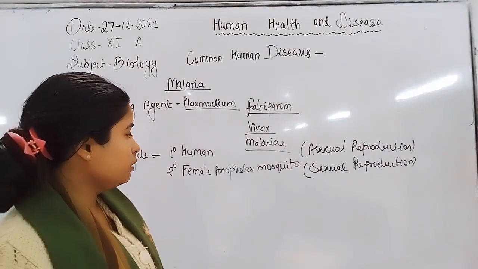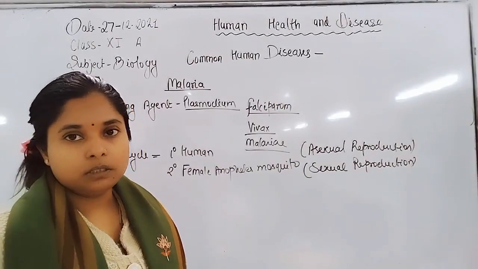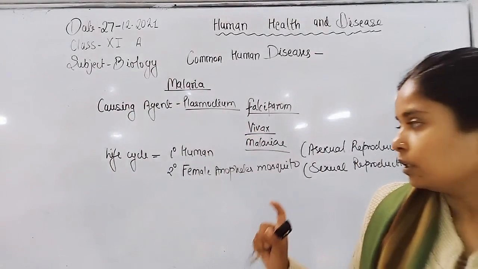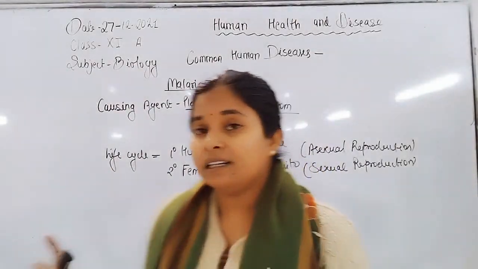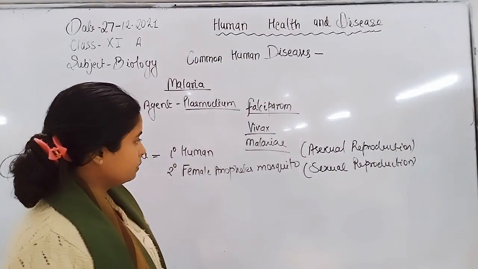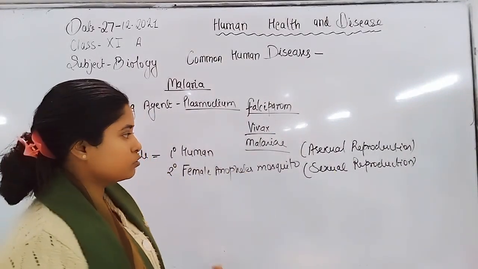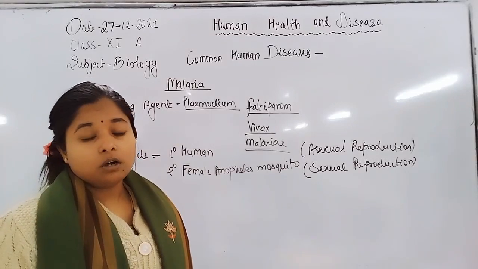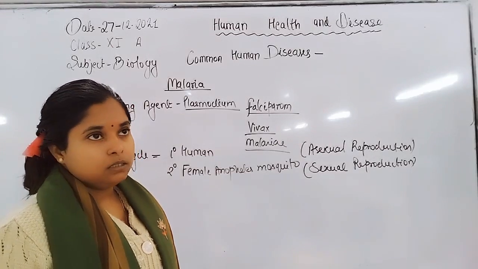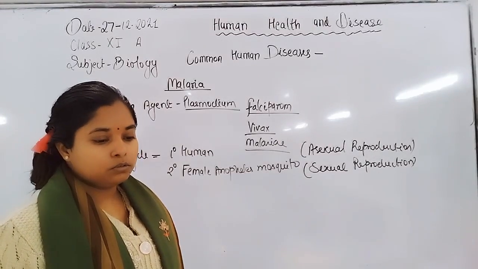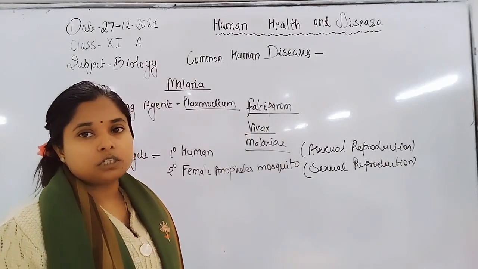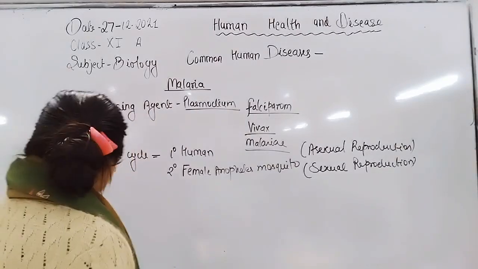The infective agent of humans is the sporozoite. The sporozoite first infects the human, then it is transmitted to and infects other organs like the liver, and RBCs are also infected by the same parasite. They also change their form according to the organ. That means when they move from one organ to a different organ, or one cell to a different cell, they change their structure and morphology.